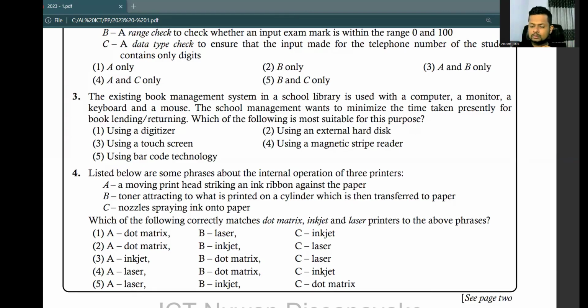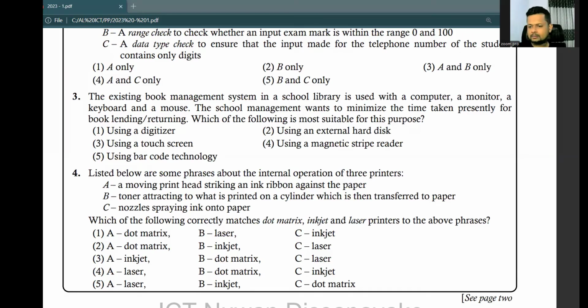Yes, that is a somewhat sound solution, but it's difficult to attach a magnetic stripe to books, right? Let's say a book has a magnetic stripe attached to the book cover. Then the librarian has to swipe the book cover through the magnetic reader. That is difficult. And it's also difficult to generate magnetic stripes for this kind of small school library, not practical.